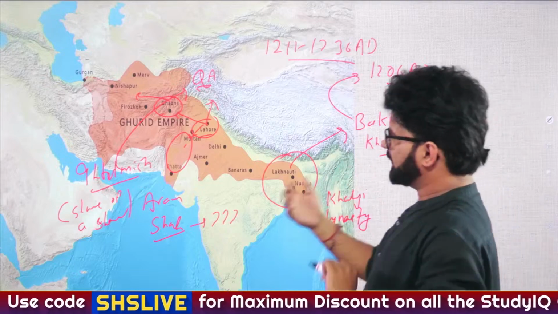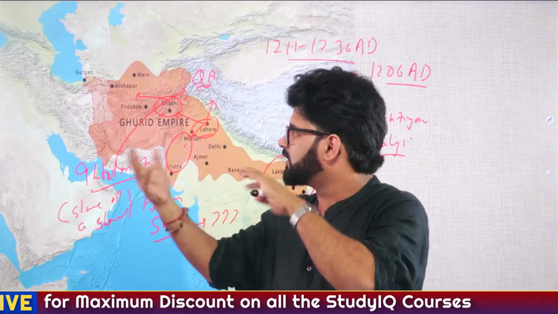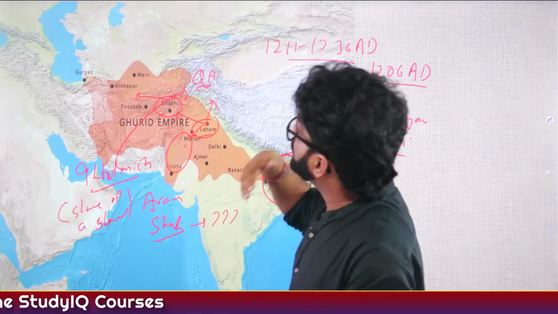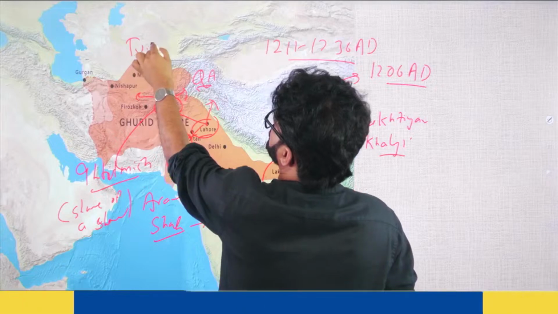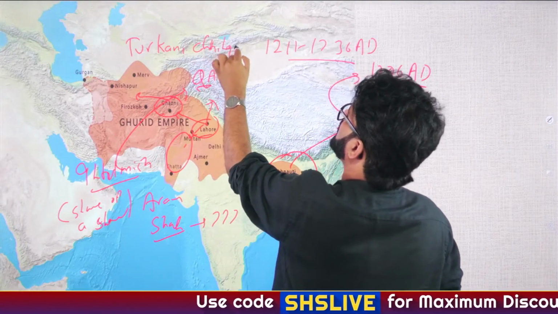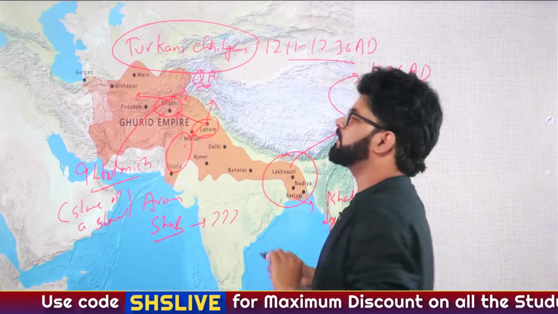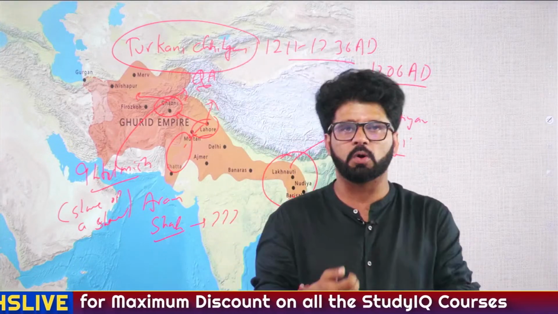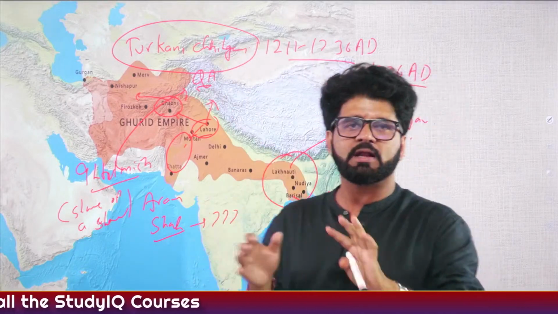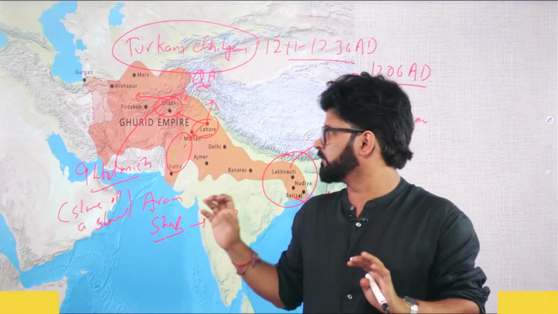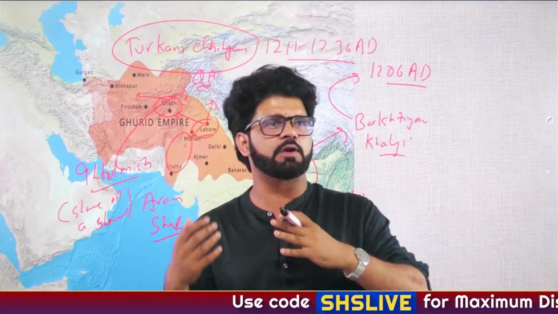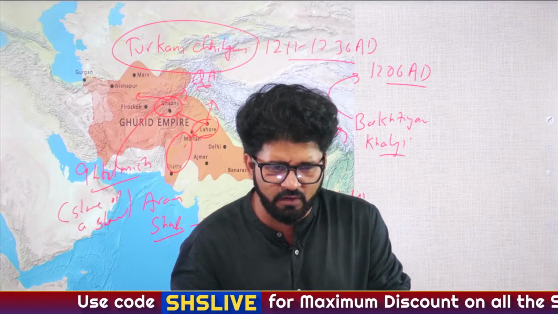There are so many things associated with him. He introduced the Iqtidari system. He introduced Turkane Chahalgani, a corps of 40. That will play a big role later when we talk about Razia Sultan, Balban, Nasiruddin Mahmud. When we talk about this corps of 40, we'll discuss it. So Iltutmish: Iqtidari system, he introduced copper coins, silver coins, Taka and Jital, and he is the husband of her daughter.